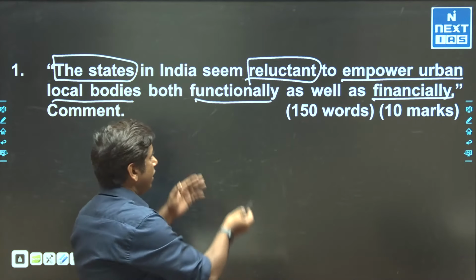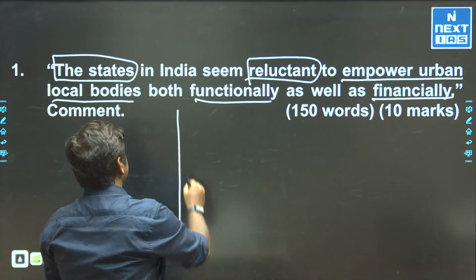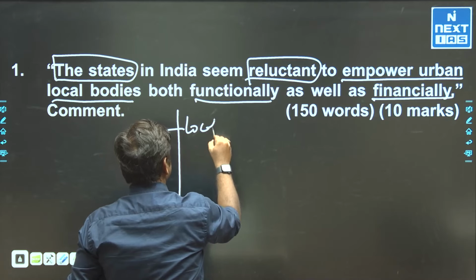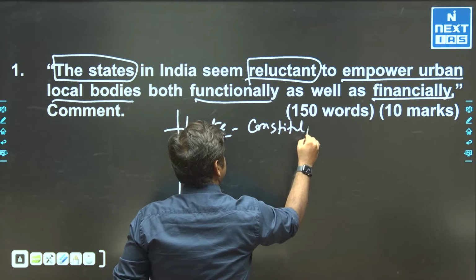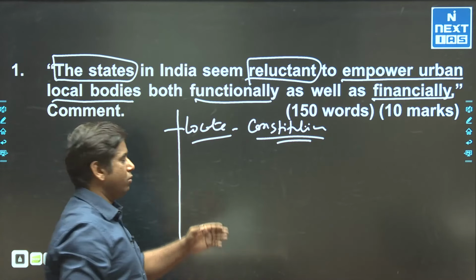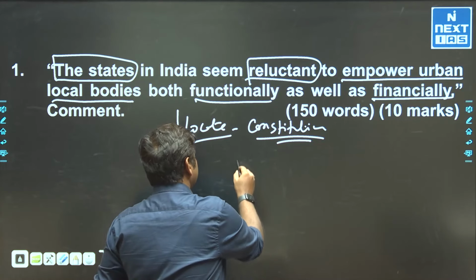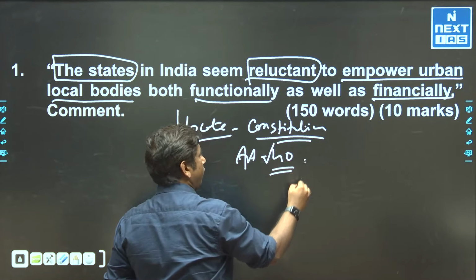Now the structure of this answer is very simple. First, you should be able to locate what our Constitution talks about local bodies. So I would simply say reference of Article 40,